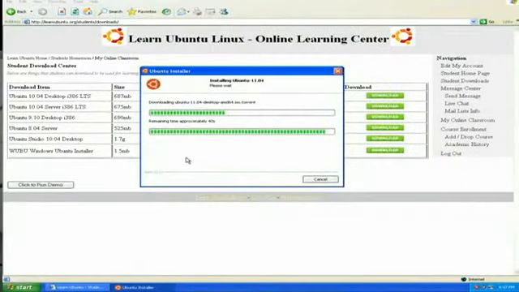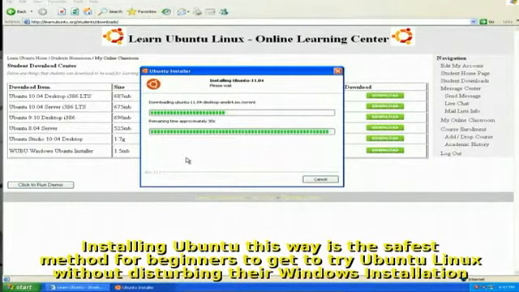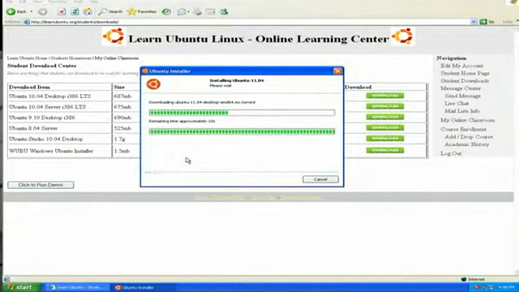We have less than a minute on this download, about 40 seconds left. This is probably the longest part of the install and download. That depends on your internet connection. Once this is finished installing, and this is a very safe way to try to use Ubuntu because you still maintain all your Windows. It does not disturb your file system at all. It actually makes a virtual drive as part of your Windows file system and runs there.